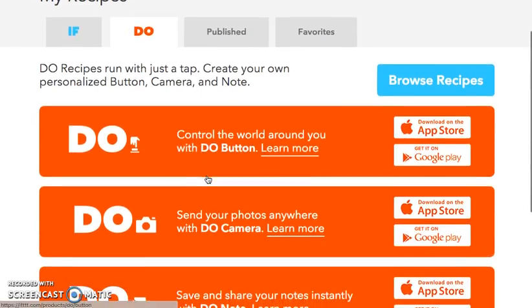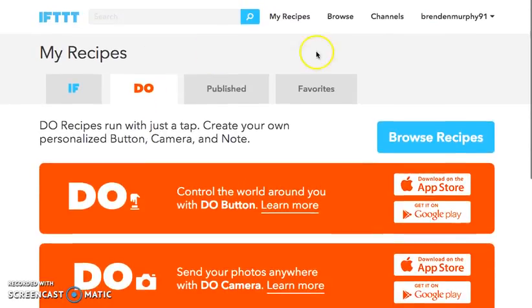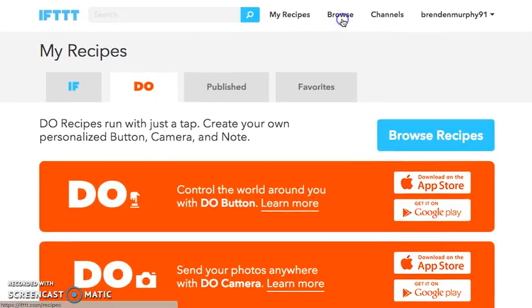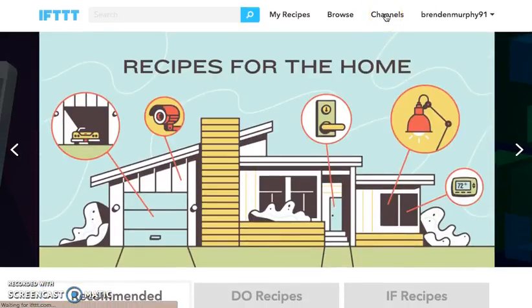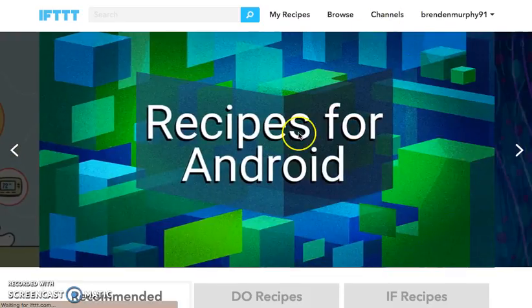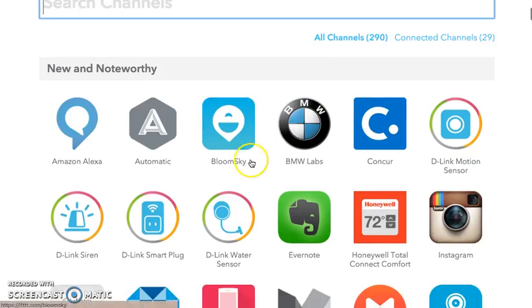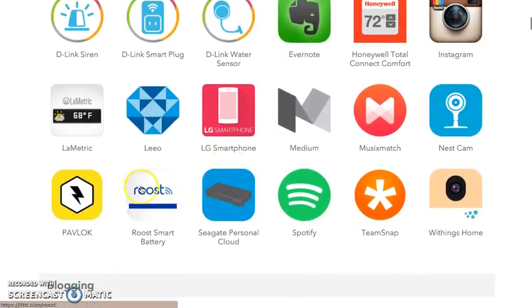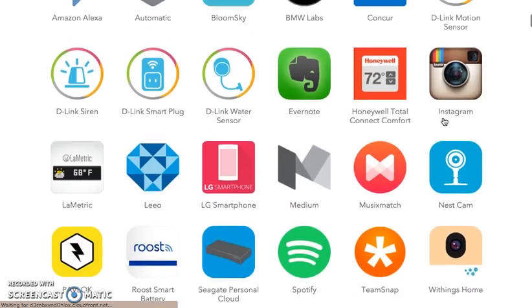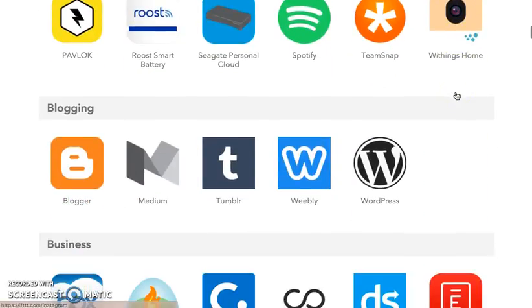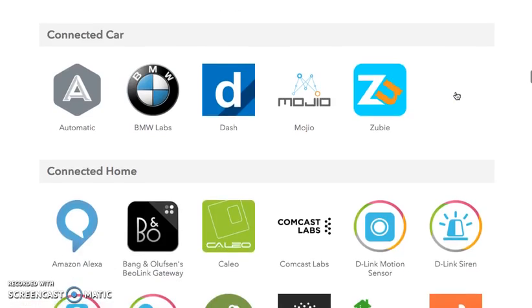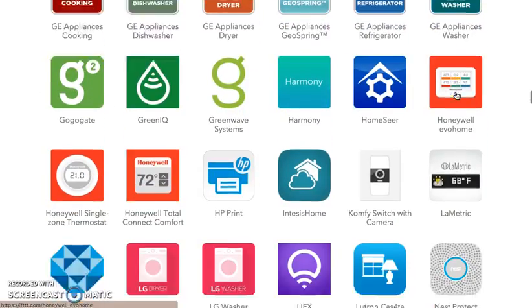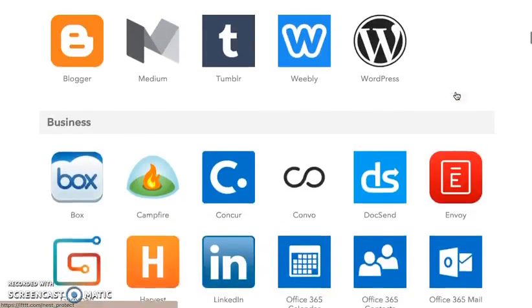I haven't made any do recipes yet, but as you can see here, you can browse certain recipes, and people have channels as well. We looked at the browse, so we'll look at the channels. I haven't really found or followed everybody, but it looks like here we can do things by kind of category, right?